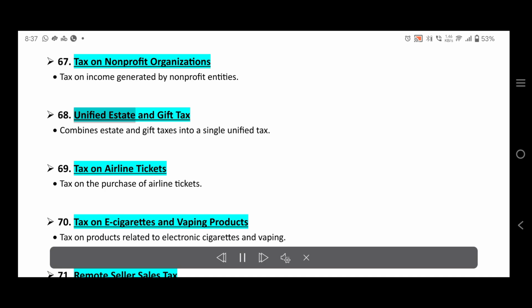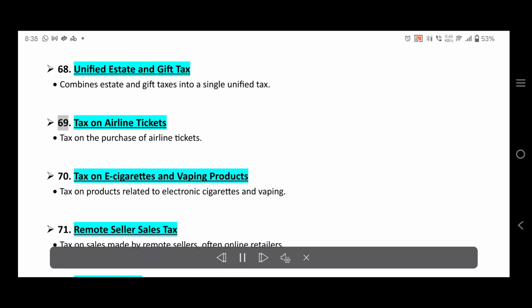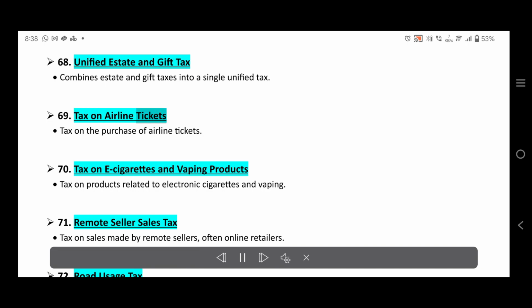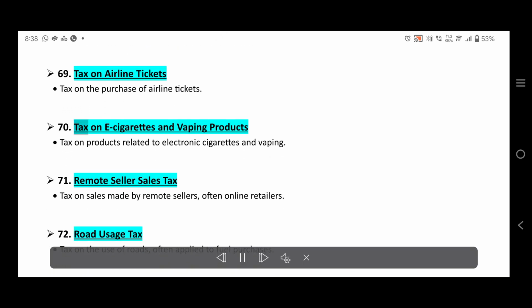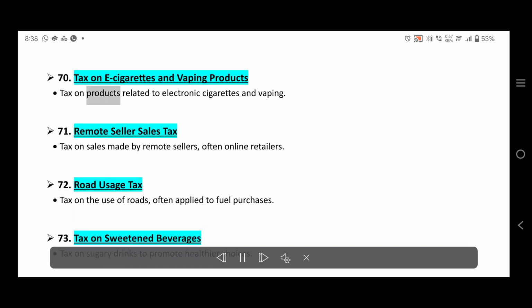68. Unified estate and gift tax. Combines estate and gift taxes into a single unified tax. 69. Tax on airline tickets. Tax on the purchase of airline tickets. 70. Tax on e-cigarettes and vaping products. Tax on products related to electronic cigarettes and vaping.